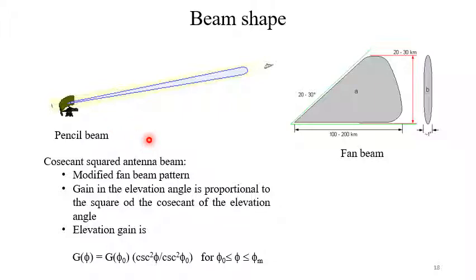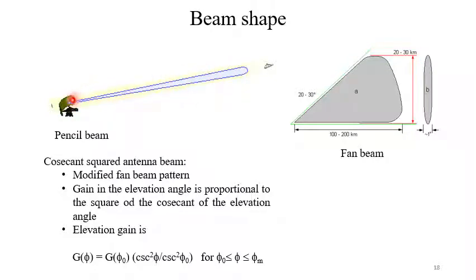Nowadays, arrays of antennas are used to produce different shapes of beam, and we can actually engineer the beam shape coming out from the antenna or array of antennas. So this is the pencil beam.